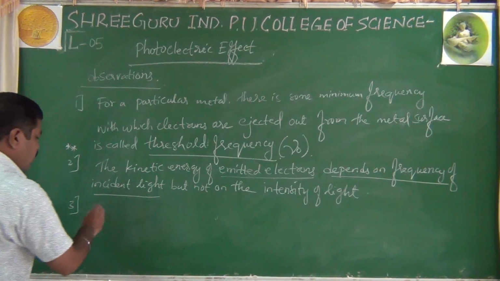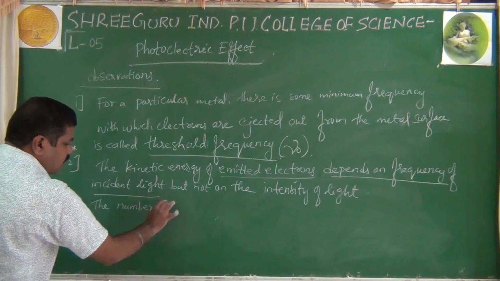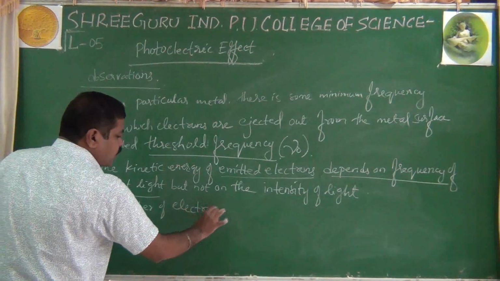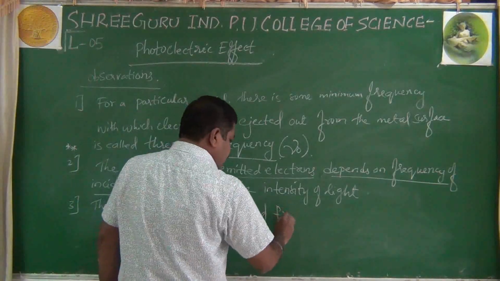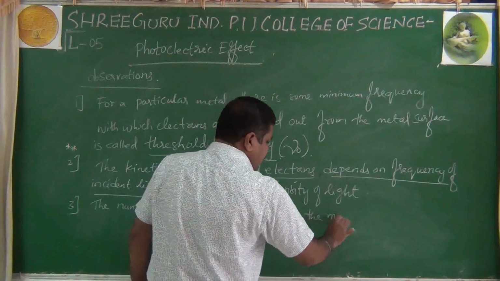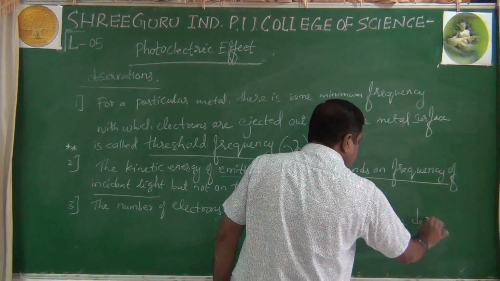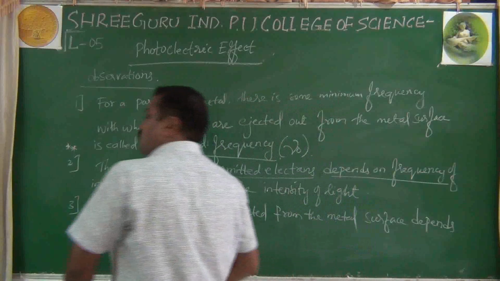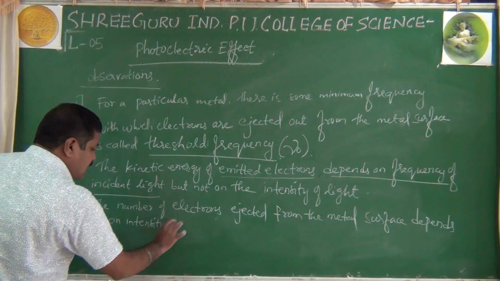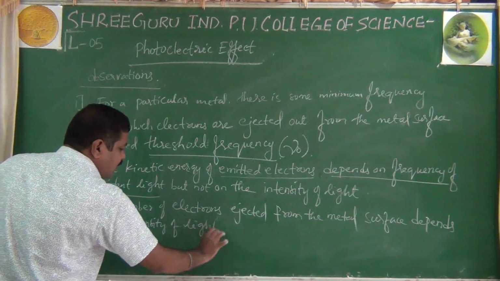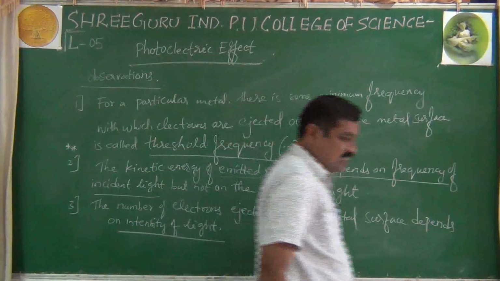And the third one: the number of electrons ejected from the metal surface depends on the intensity of light, but not on the frequency of incident light. It is directly proportional to the intensity of light.